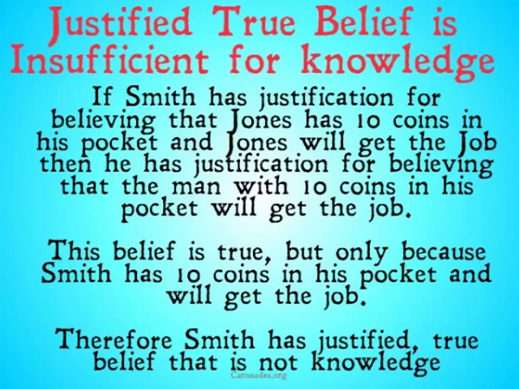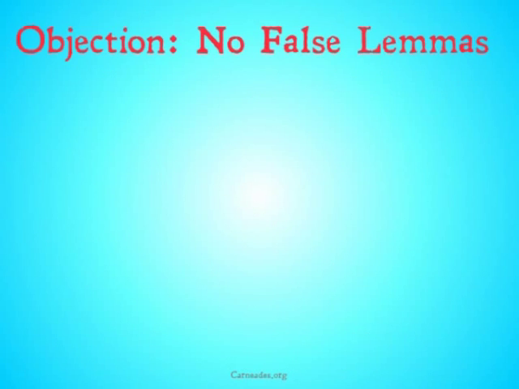This belief is true, but in fact it's true only because Smith happens to also have 10 coins in his pocket and will also happen to get the job because the president of the company was mistaken. Therefore, Smith has justified true belief, but we wouldn't classify it as knowledge, because it doesn't seem that he really knows that the person with 10 coins in the pocket will get the job. He thinks that Jones will get the job, and he thinks that Jones has 10 coins in his pocket. There seems to be some problem with his reasoning, because he's using those to infer it, whereas he should be using he will get the job, and he has 10 coins in his pocket to infer his conclusion.